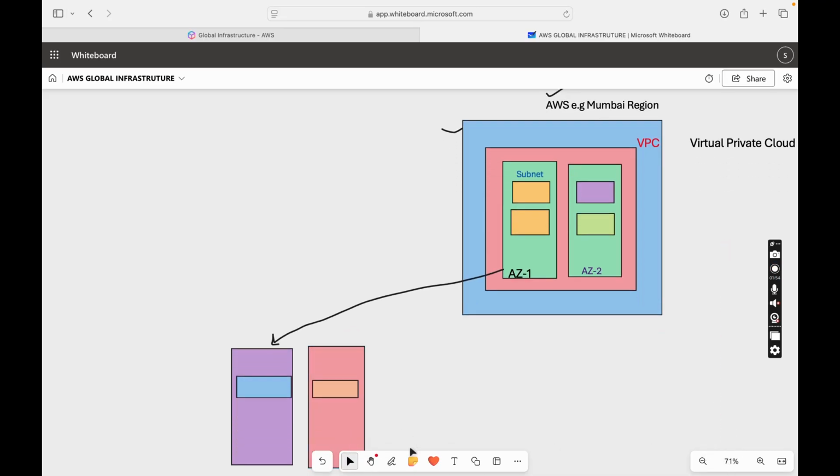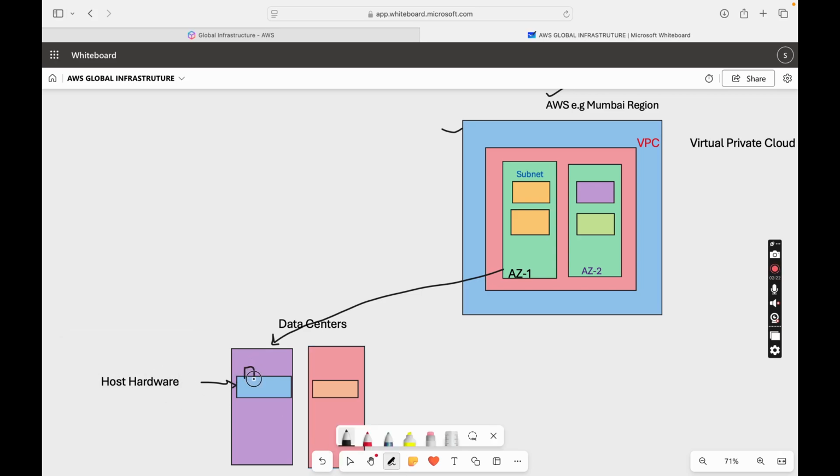And inside a data center we have hosts. A host is nothing but hardware, so we call it host hardware, and this host hardware is actually running your virtual machines.